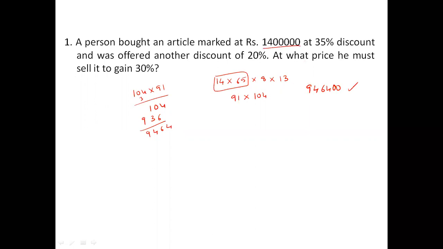So don't worry about zeros and decimals when you are actually calculating the values which are needed. Once we get the actual digits, we know how many zeros are to be put. So our answer is 9464. Now let's move on to the next question.